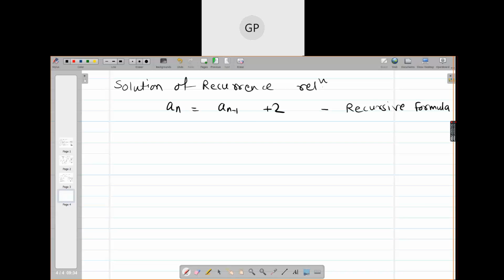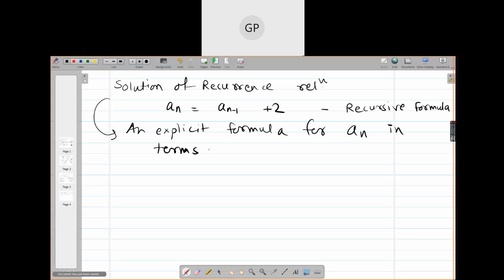I should know the previous terms, then I can find the next term. But the solution of a recurrence relation means I will try to get an explicit formula for An in terms of n, and not the previous terms.